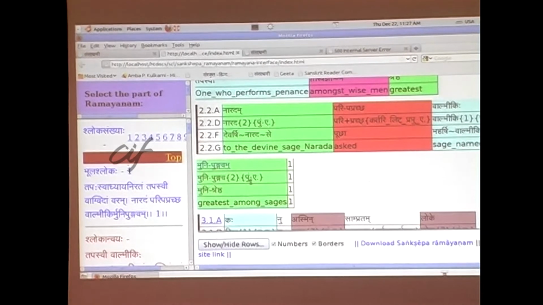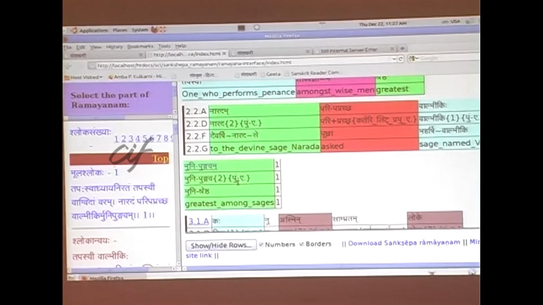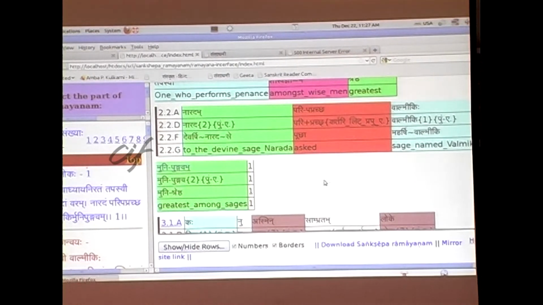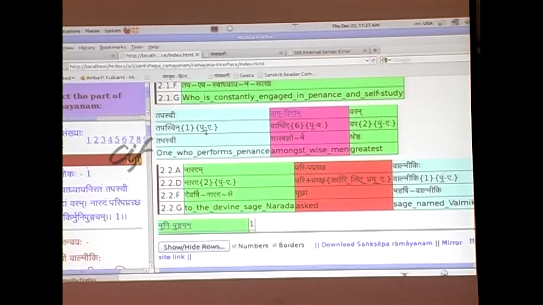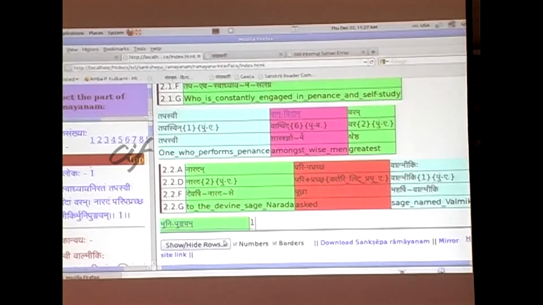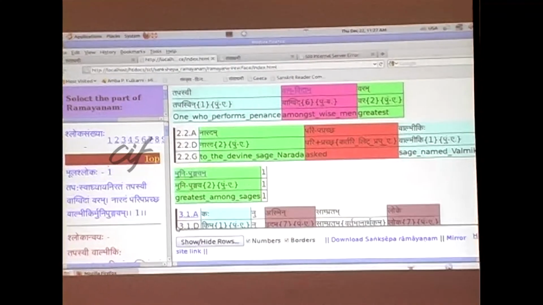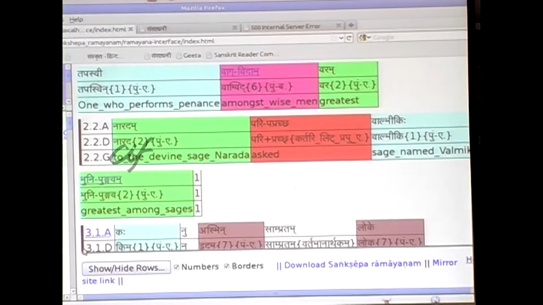So all the words which are in Dvitiya Pullinga Ekavachanam, they are in one color. Tapasvi and Valmiki. Valmiki, Prathama Pullinga Ekavachanam, and Tapasvi is Prathama Pullinga Ekavachanam. Let me hide these Hindi meanings because most of you may not find Hindi relevant.